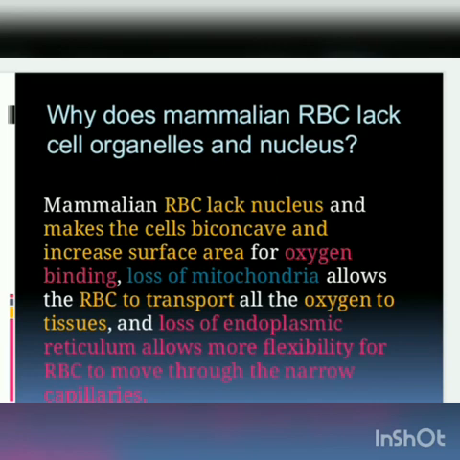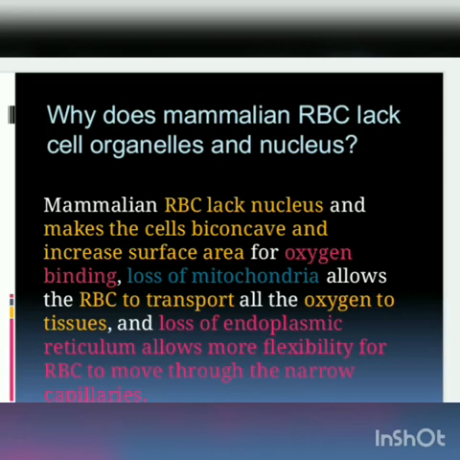But what about the organelles? Loss of mitochondria allows the RBC to transport all the oxygen to the tissues. See, what is the function of mitochondria? Respiration. True cellular respiration is because of the mitochondria inside each and every cell in the human body. But the mature RBC doesn't have mitochondria, which allows the RBC to transport all the oxygen to the tissues. It's a specific, rarest function in the cells of our body. Most abundant cells, RBCs.